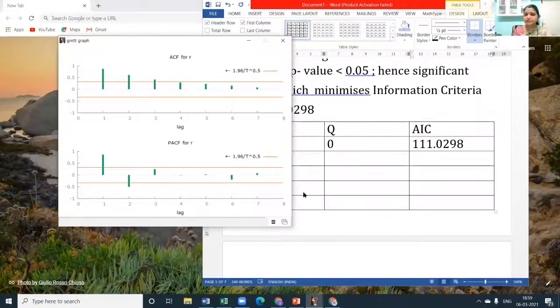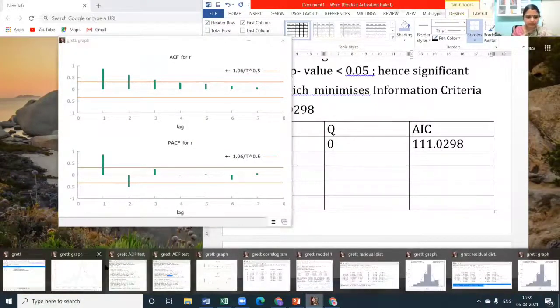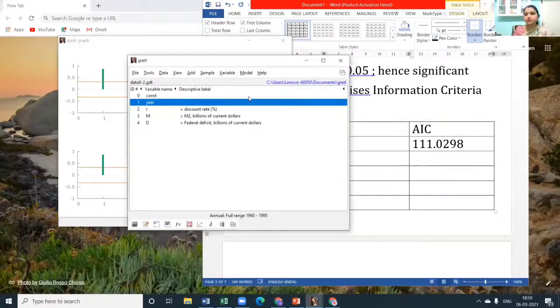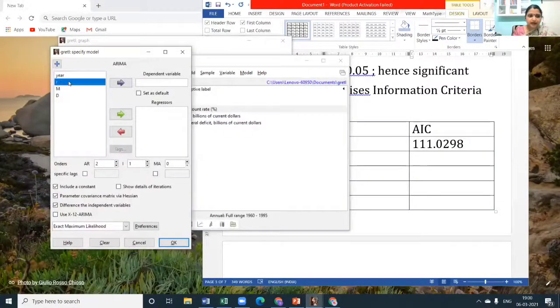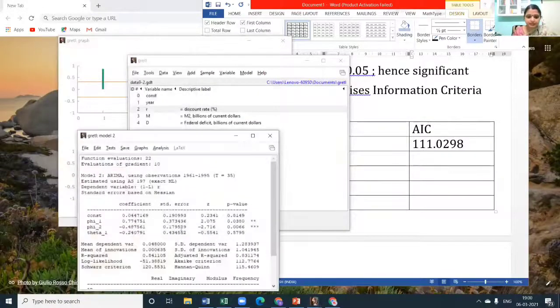This graph was a little tricky, so I went with it because I found this decaying, but many of you may not be convinced with that aspect. So what I would like to do is run the analysis once again. I picked up the first window and I am going with the model selection once again, univariate ARIMA. In that, I am changing that MA component to 1. Let us see whether AIC varies.